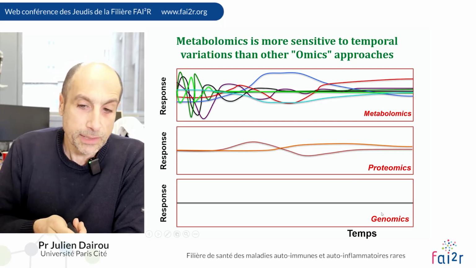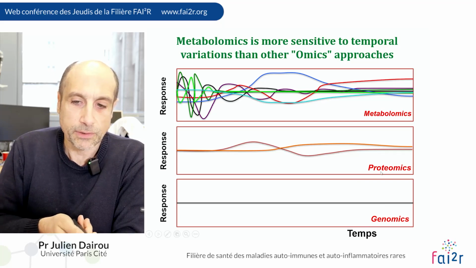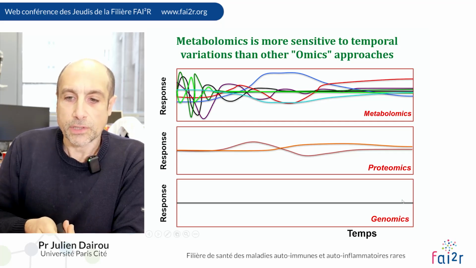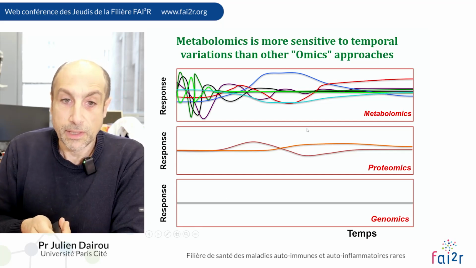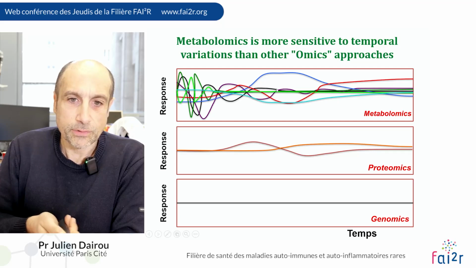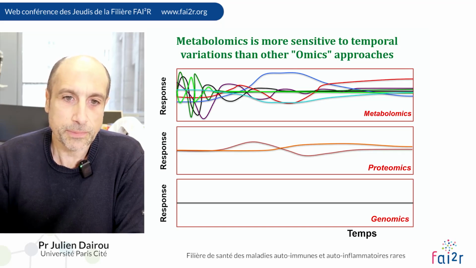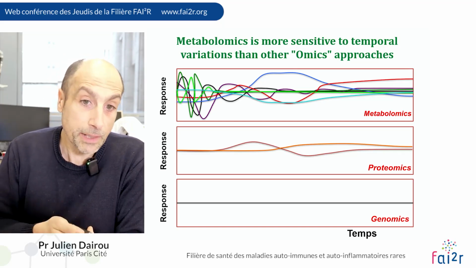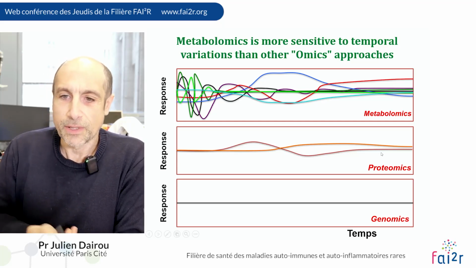When you look at the stability, the response of these approaches versus time, you have very, very stable on genomics, quite stable in proteomics, and as you can see, there is high variability on metabolites. So metabolomics is very dependent on time, and also the geography of your sample.